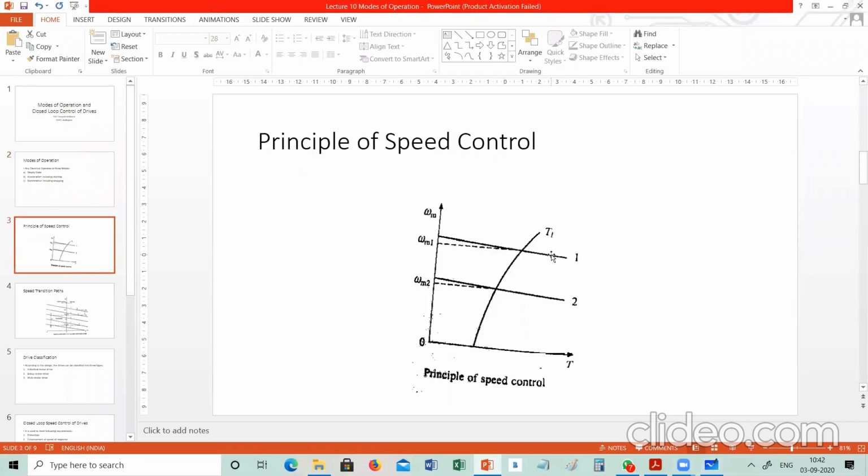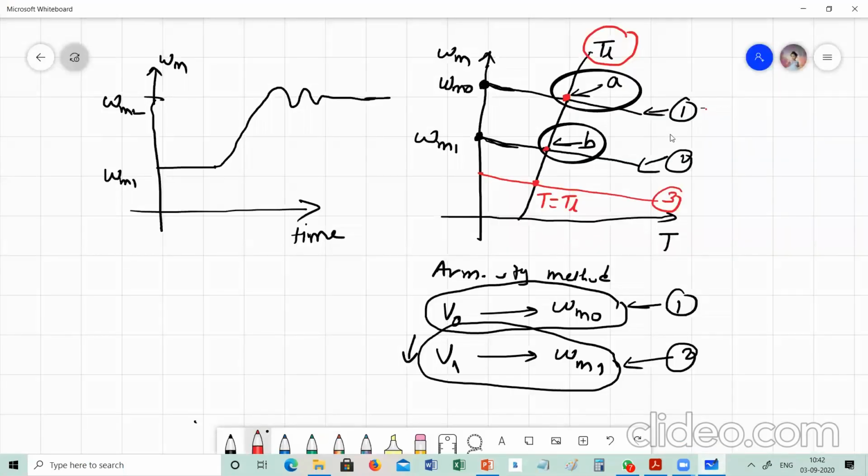That same thing I have shown here. Next, I have told you that, for example, in this case the first operating point was A. Now I want to reduce the speed, and we have to obtain a new operating point. It means a transition from A to B has to happen. How this transition happens, we will see now.